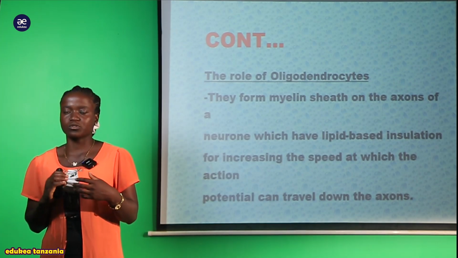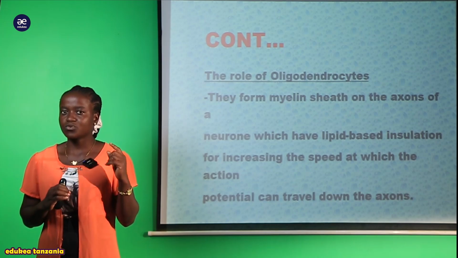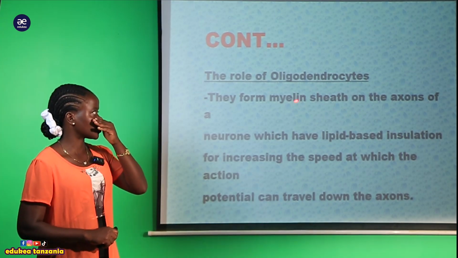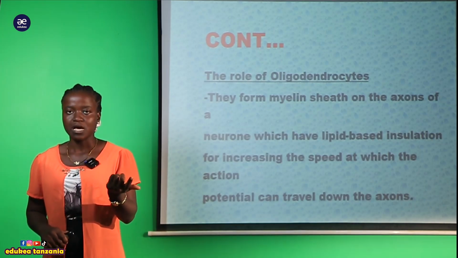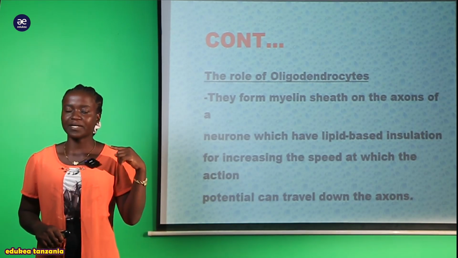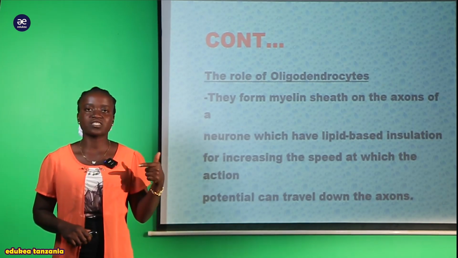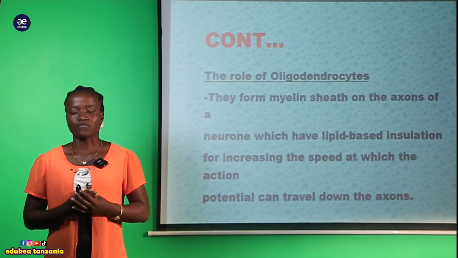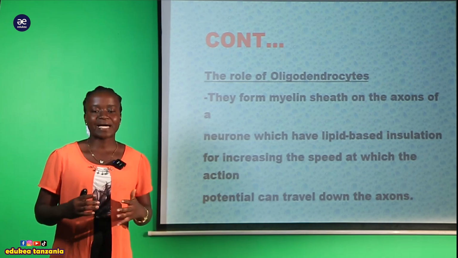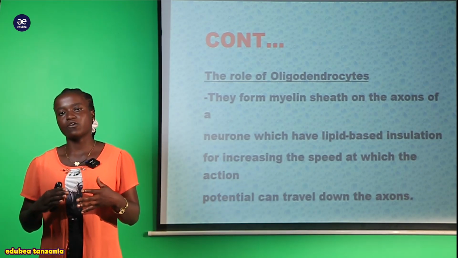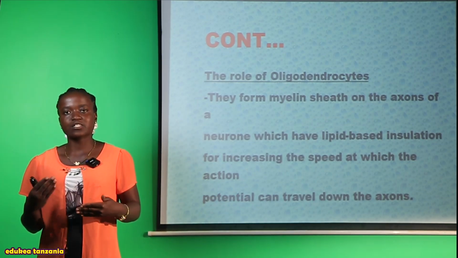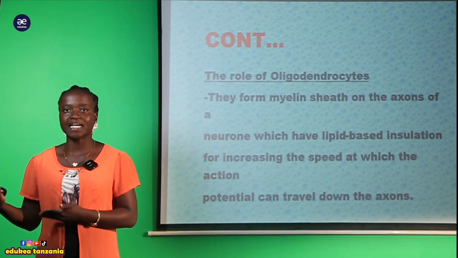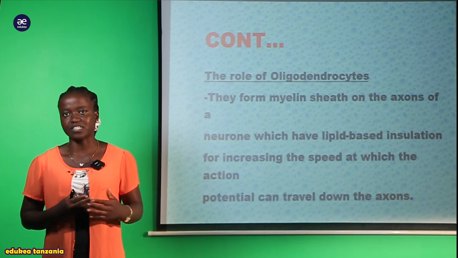When you're going furthermore to discuss the neurons, you're going to see the axon. What is axon? And what is the myelin sheath, you're going to see. But here you have to keep it in your mind that the myelin sheath is the structure which is used to cover the axon of the neuron. So by covering the axon of the neuron, ndiyo ambayo inateleza to speed up the rate of transmission of the impulse from one region to another region very fast and very easily.